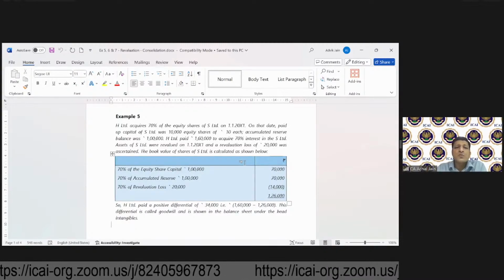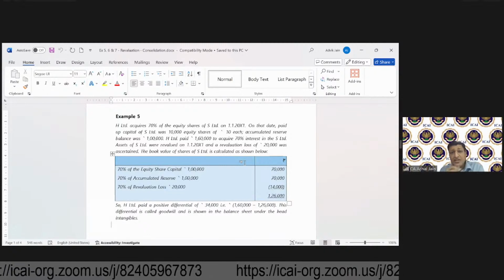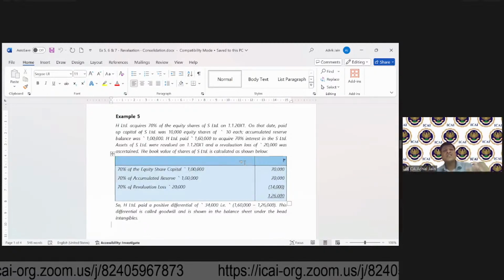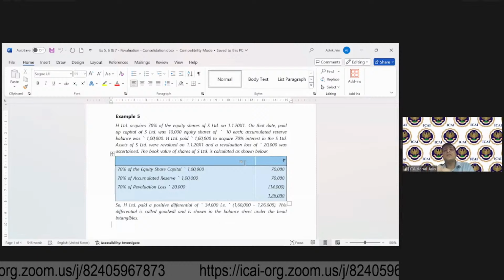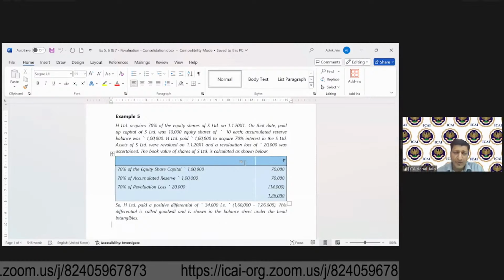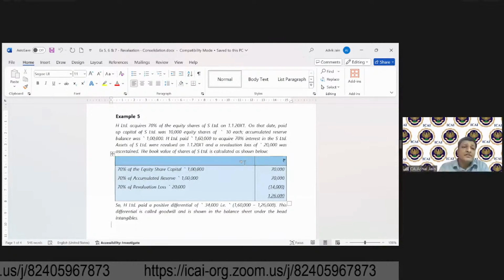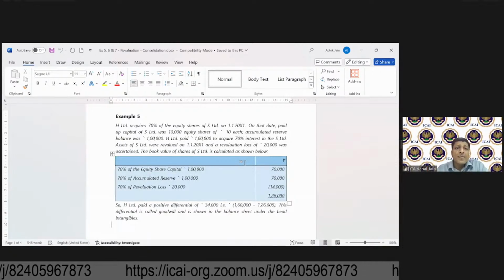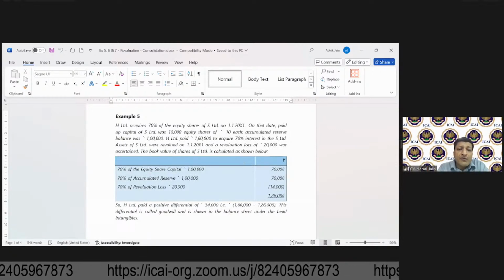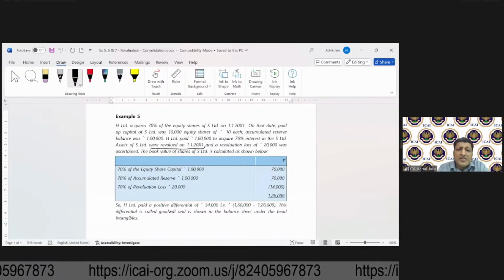Accumulated reserve balance was 1 lakh. H Limited paid 1,60,000 to acquire 70% of the interest in S Limited. Assets of S Limited, now this is important, were revalued on 1st January X1.